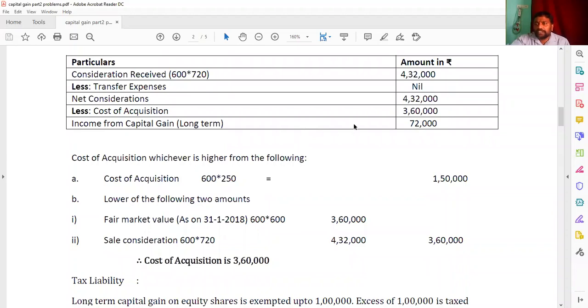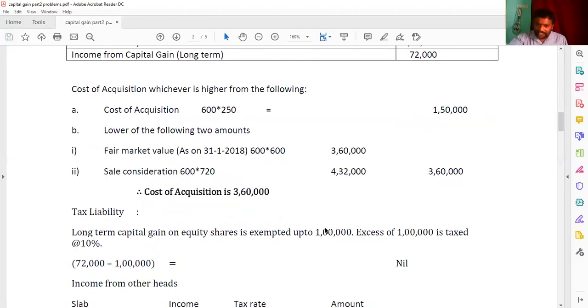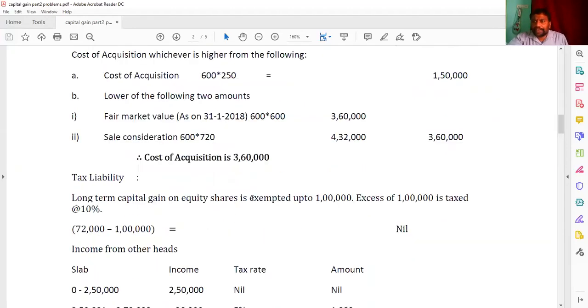This is held by the assessee more than 1 year, so we are calling here long-term capital gain. And while making the calculation, once again listen here, please remember this very important point, the long-term capital gain on equity shares is exempted up to 1 lakh rupees, and the excess of 1 lakh will be taxed at the rate of 10%.